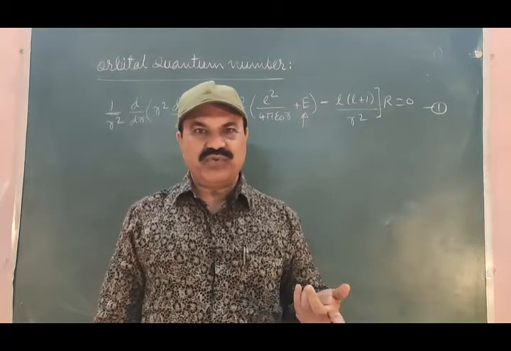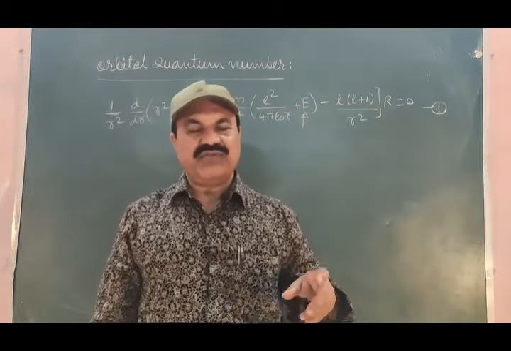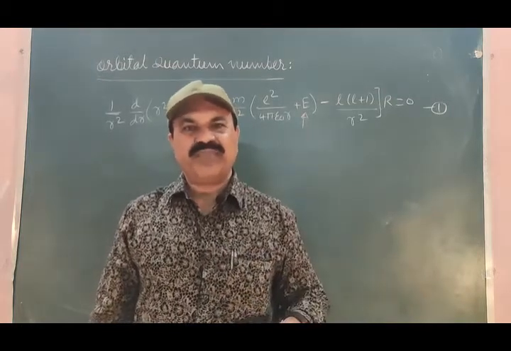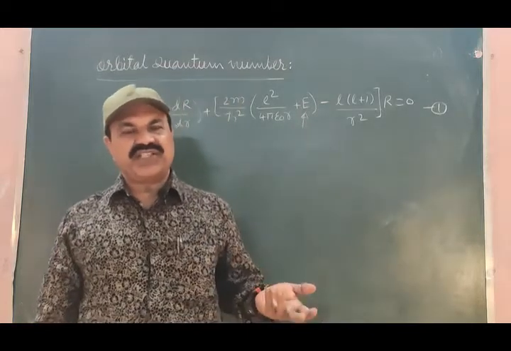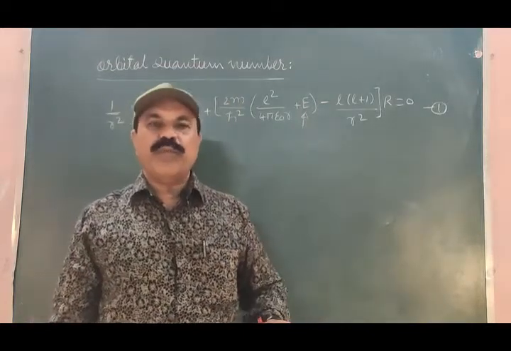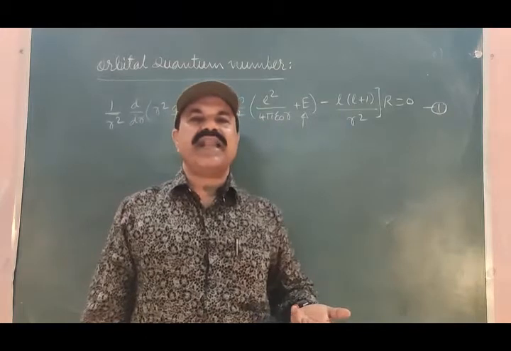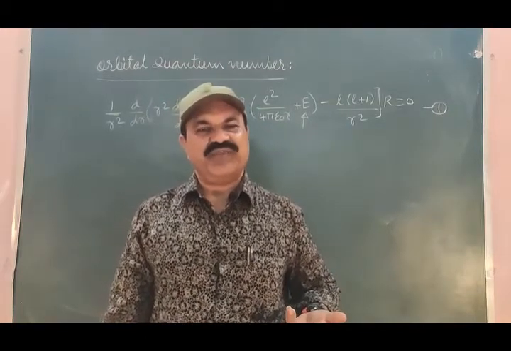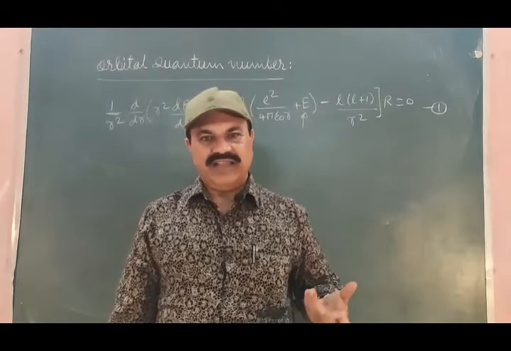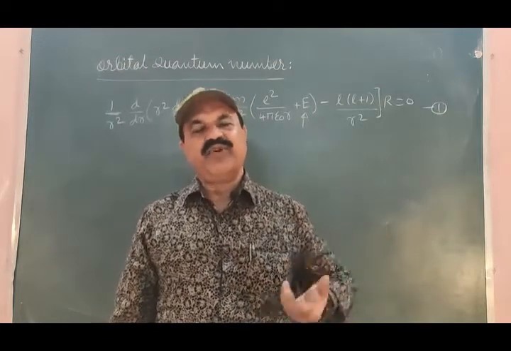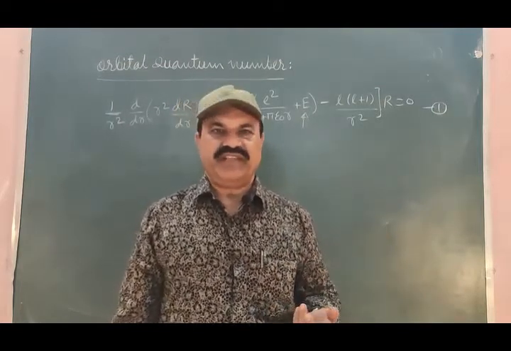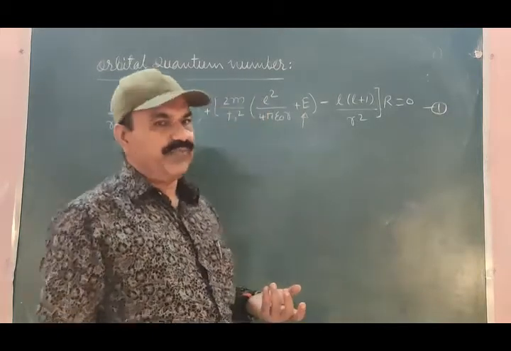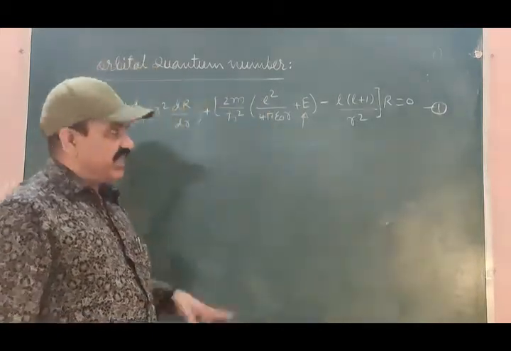E is equal to minus V, which is equal to minus e square divided by 4 pi epsilon 0 r. e square is constant, 4 pi epsilon 0 is constant, r is the only variable. This r is the radius vector, that is the position of the electron. As this varies, the potential energy of the electron will vary, and therefore this contradiction in equation 1